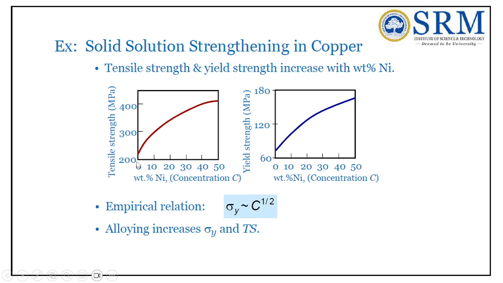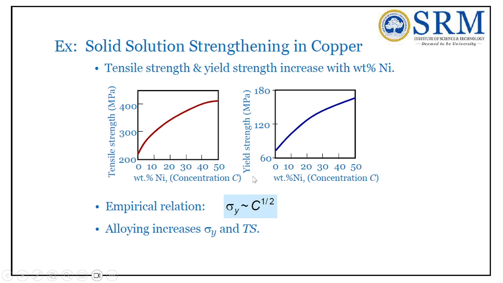Initially, the tensile strength is at 200. As the nickel concentration increases, the tensile strength goes on increasing. As the concentration of the secondary element increases, the tensile strength goes on increasing until it reaches 400. At 50% of nickel, the tensile strength is 400. The meaning of this is, if the barrier is more, the strength of the material will increase.